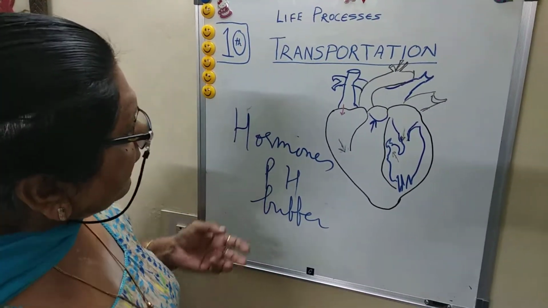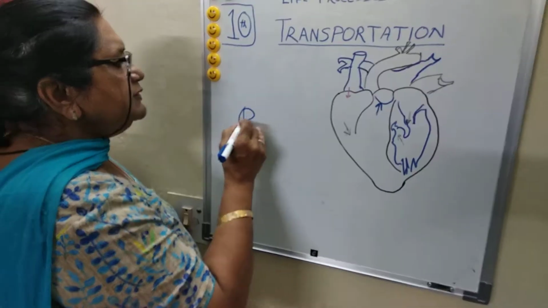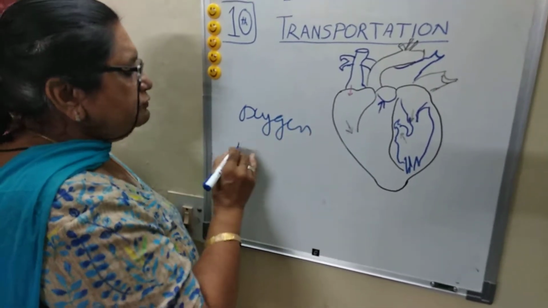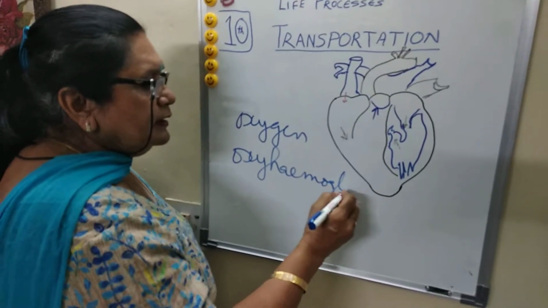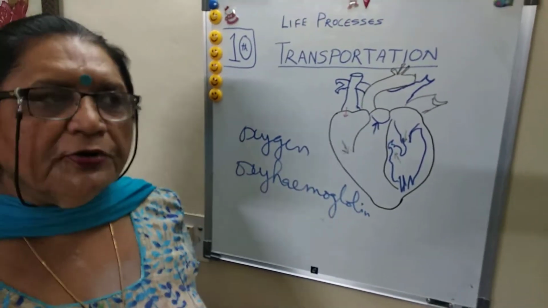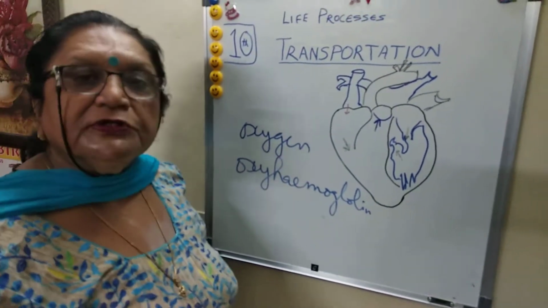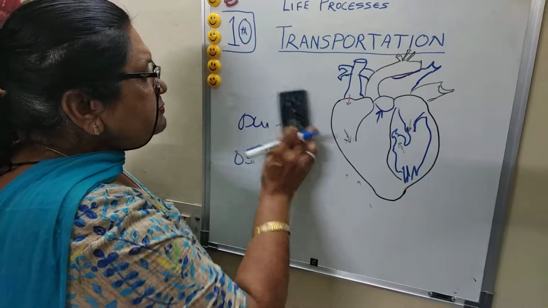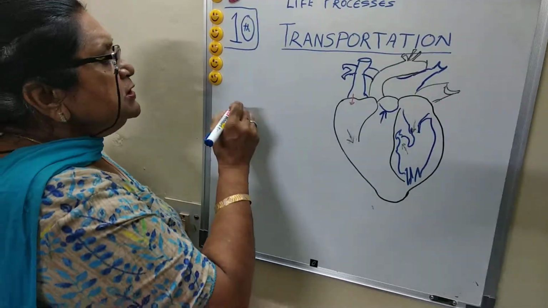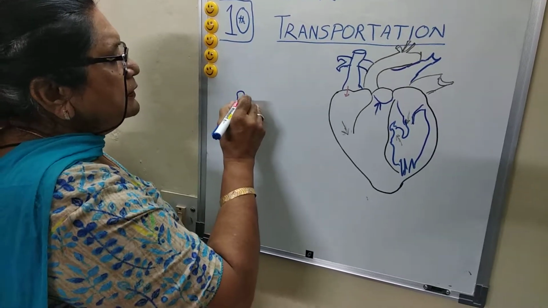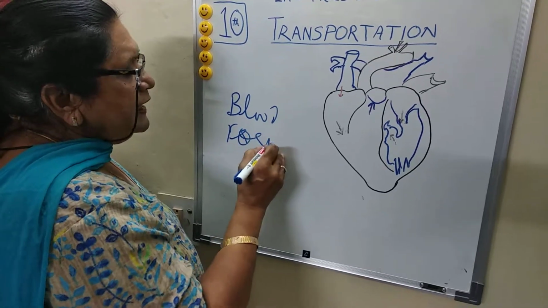Another very important function of the blood: it mixes with oxygen to form oxyhemoglobin. A very important part of your body, oxyhemoglobin. So blood plays a very, very important role for the body. This blood further consists of structures called formed elements.